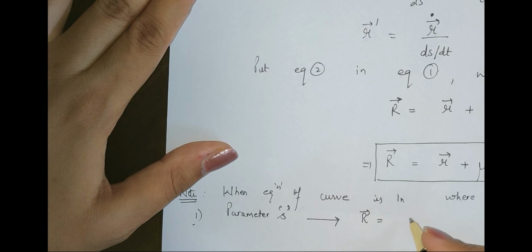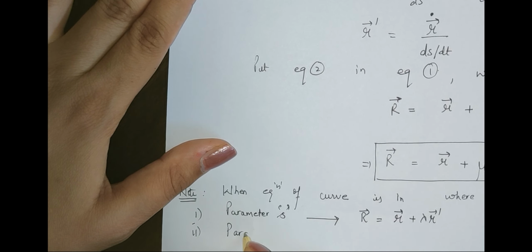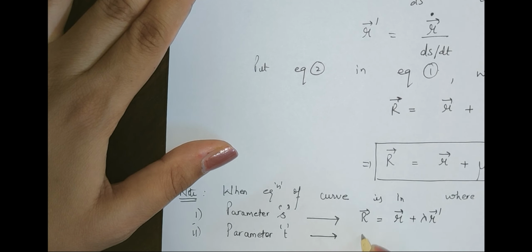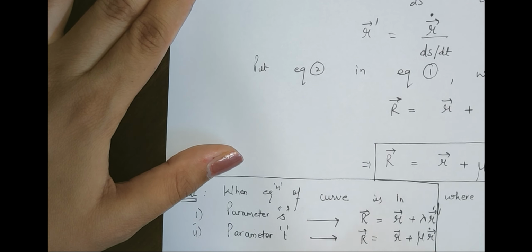In that case, the equation of tangent line will be given by small r plus lambda times r dash. And second, if the equation of the curve is in parameter t, then we define our capital R as r plus mu times r dot. So this is my whole conclusion of this work.